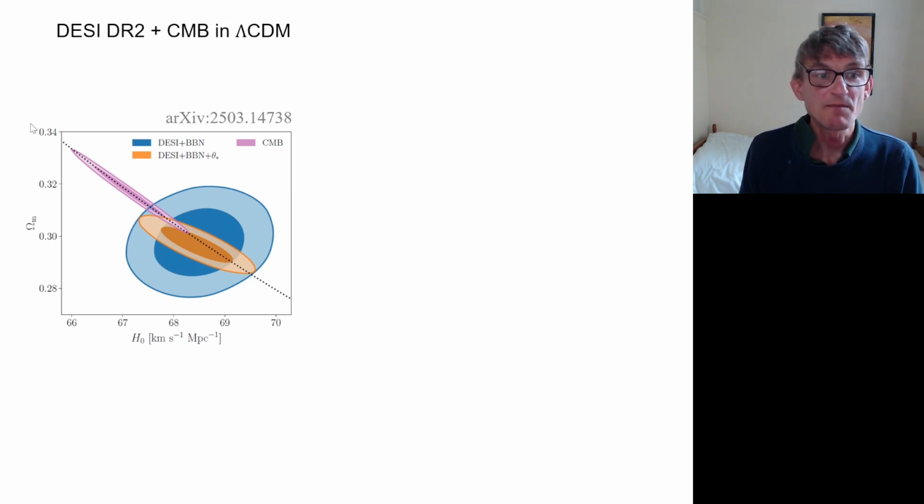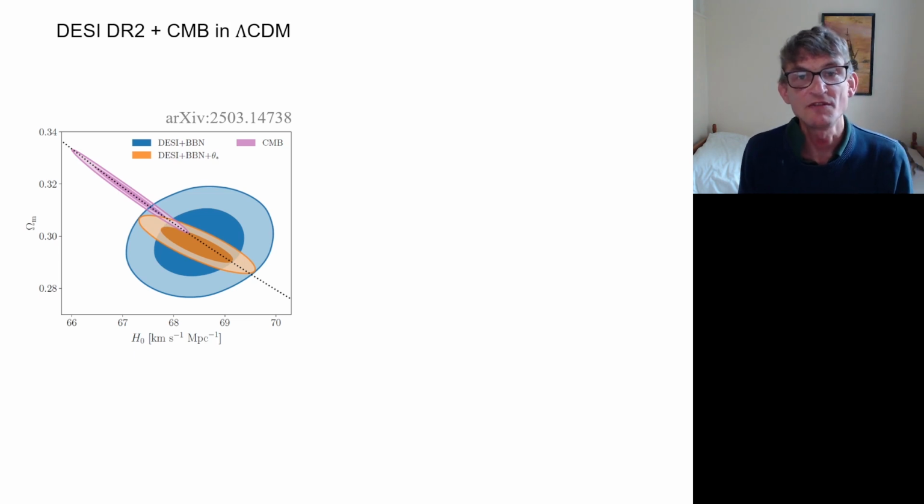So you can see that the CMB is off to the left here, but has this very tight degeneracy between h naught and omega m required to get the acoustic scale to be the observed value. And then the DESI constraint using BAO is on the right of that. But they overlap quite reasonably here. So as long as the CMB prediction was on the right-hand side of this contour, so lower omega m and slightly higher h naught than the mean, then this looks as though this is going to be a perfectly consistent model here in this overlapping region.